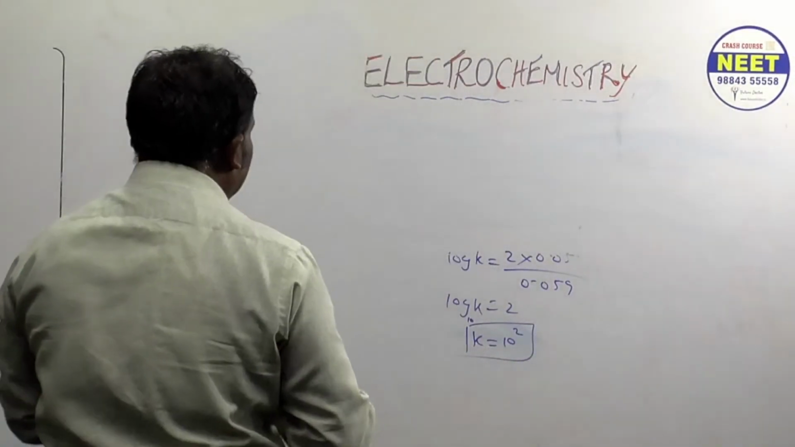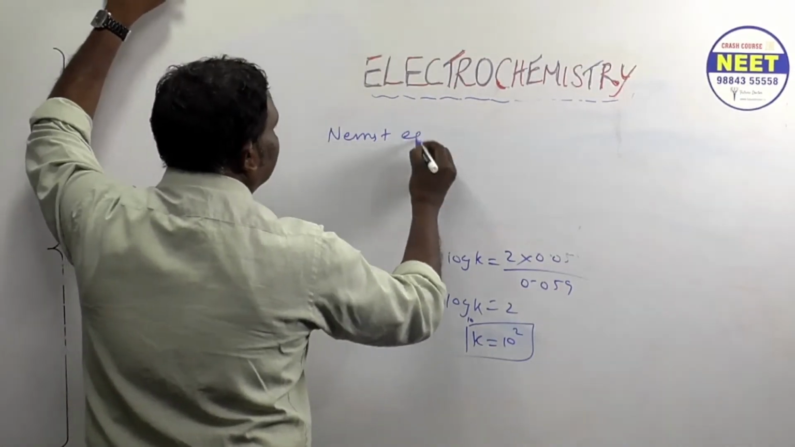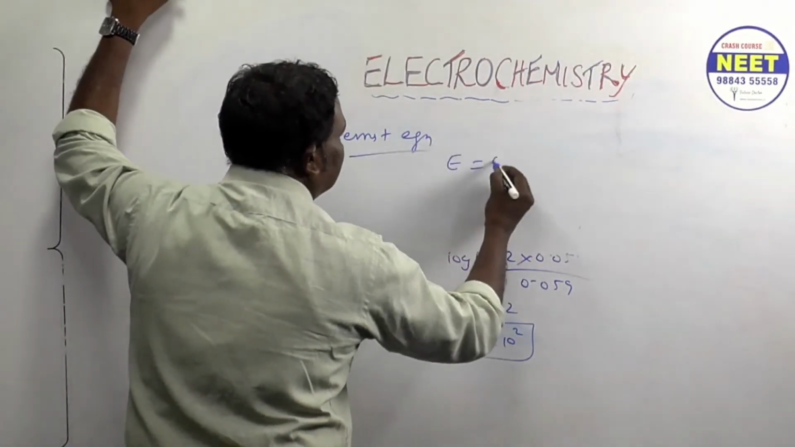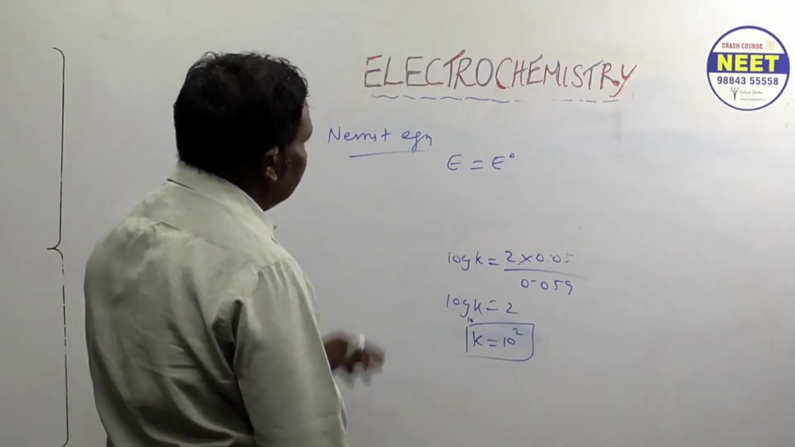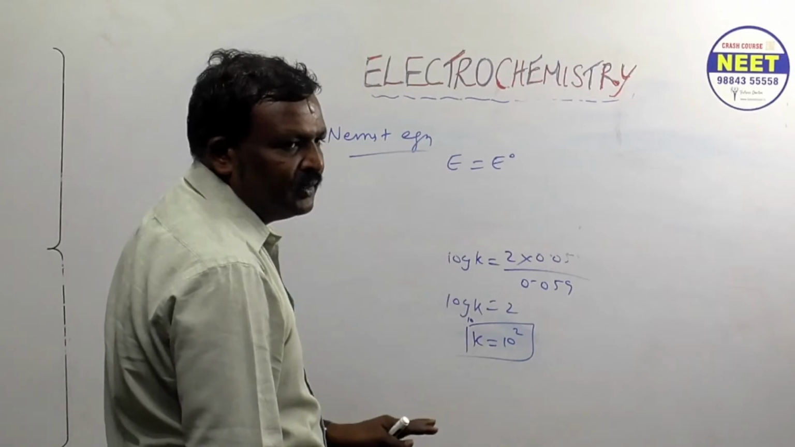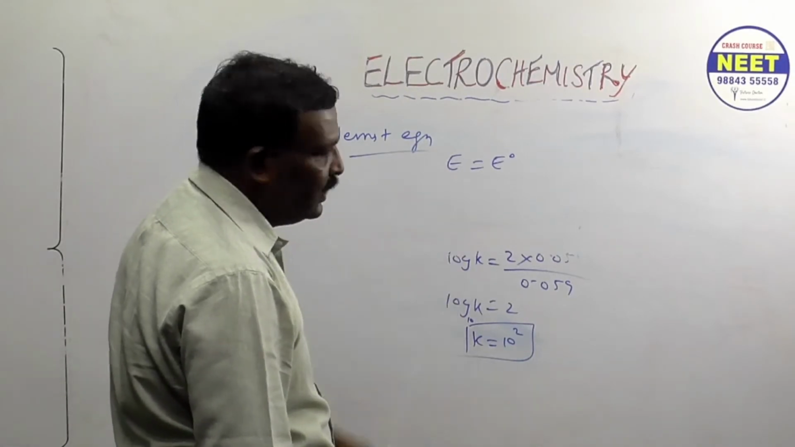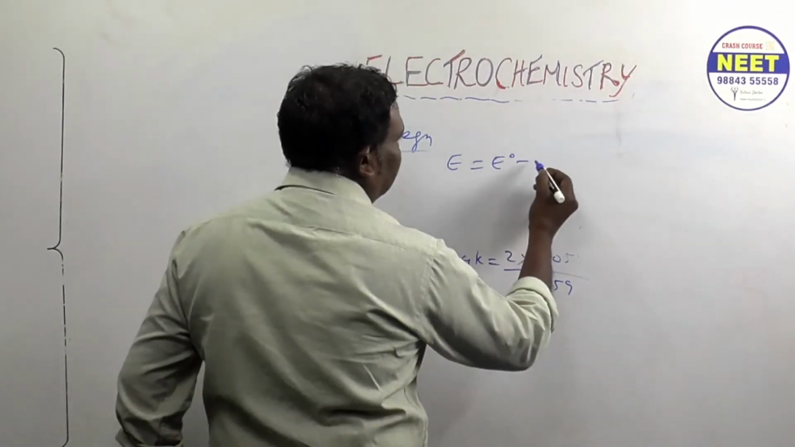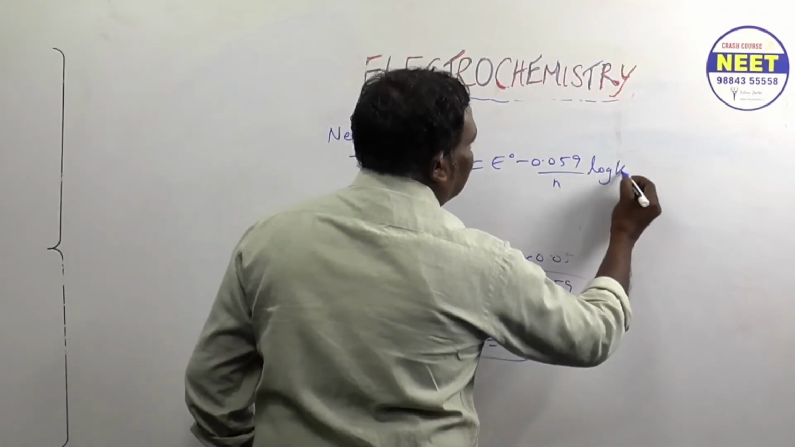But I didn't do the Nernst equation, still. Now what is the Nernst equation? Write the formula. E is equal to E0 minus 0.059 by n log K. In the first part of the sum we have 4 formulas. Okay, 3 formulas we did. This is the 4th formula.